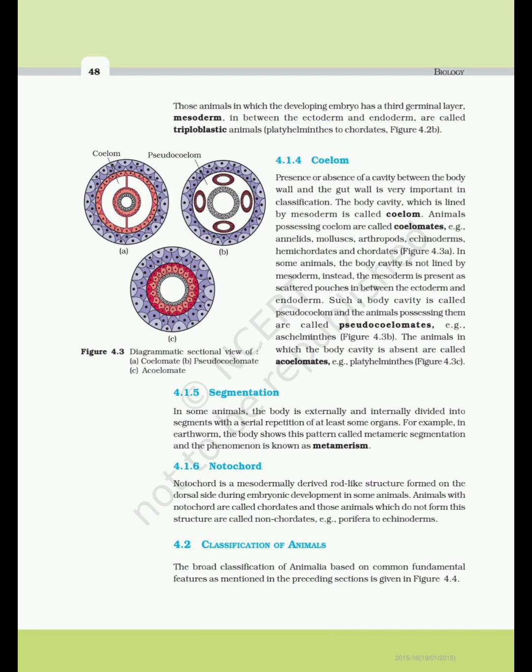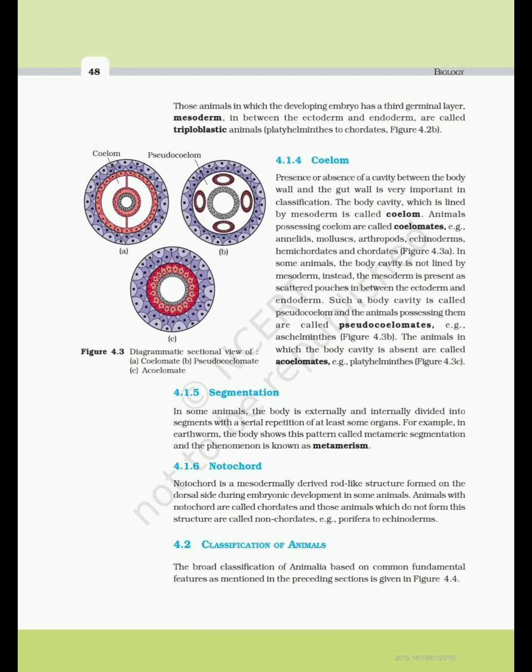In some animals, the body cavity is not lined by mesoderm, instead, the mesoderm is present as scattered pouches in between the ectoderm and endoderm. Such a body cavity is called pseudocoelom and the animals possessing them are called pseudocoelomates, e.g., Aschelminthes. Figure 4.3b. The animals in which the body cavity is absent are called acoelomates, e.g., Platyhelminthes. Figure 4.3c.